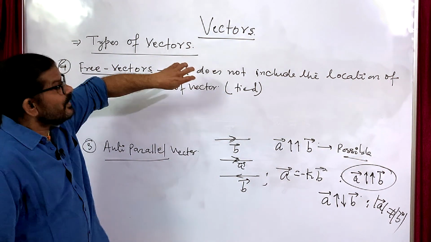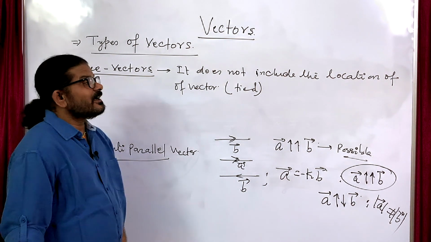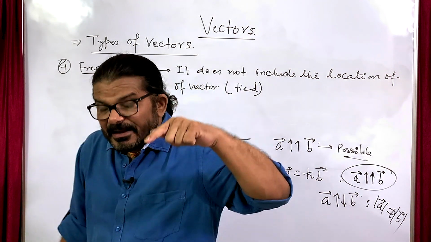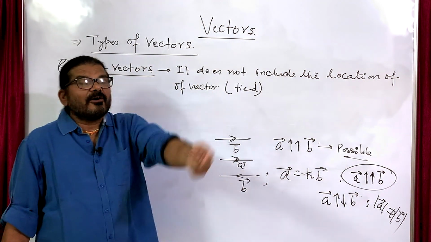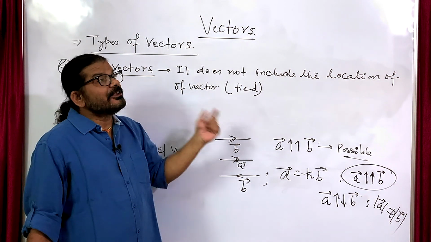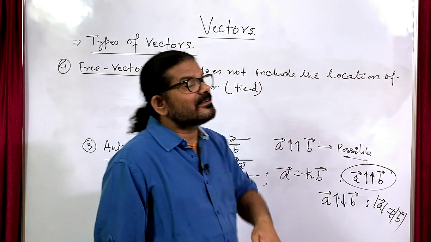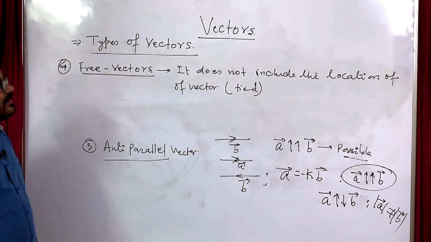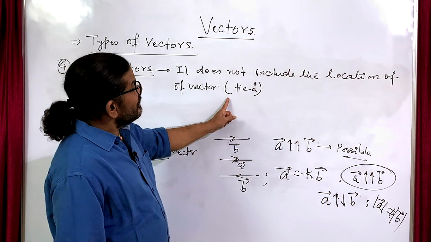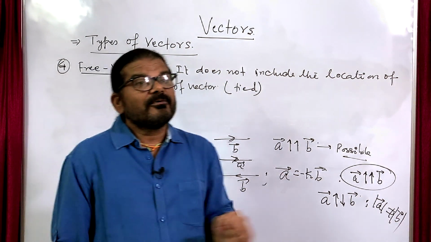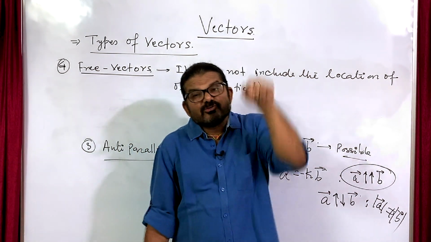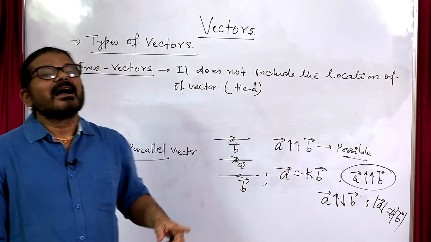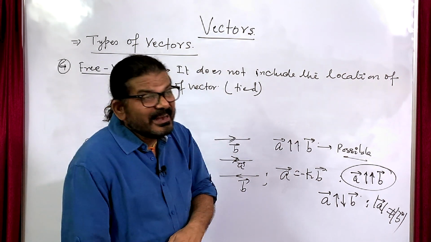Those vectors whose location is not important are called free vectors. Otherwise, vectors for which the inclusion of location is important are called tied vectors.